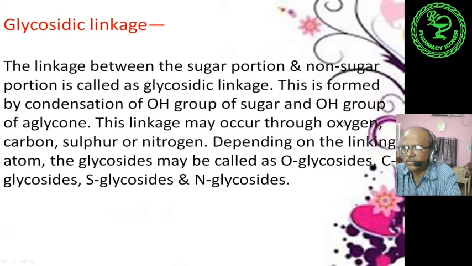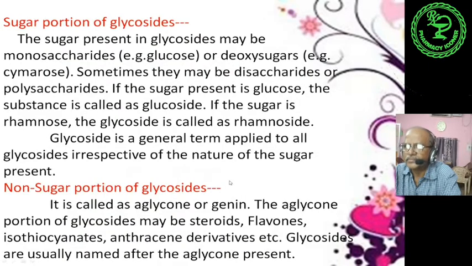These four are the linking atoms. Depending on the linking atom, the glycosides may be called O glycosides, C glycosides, S glycosides and N glycosides.